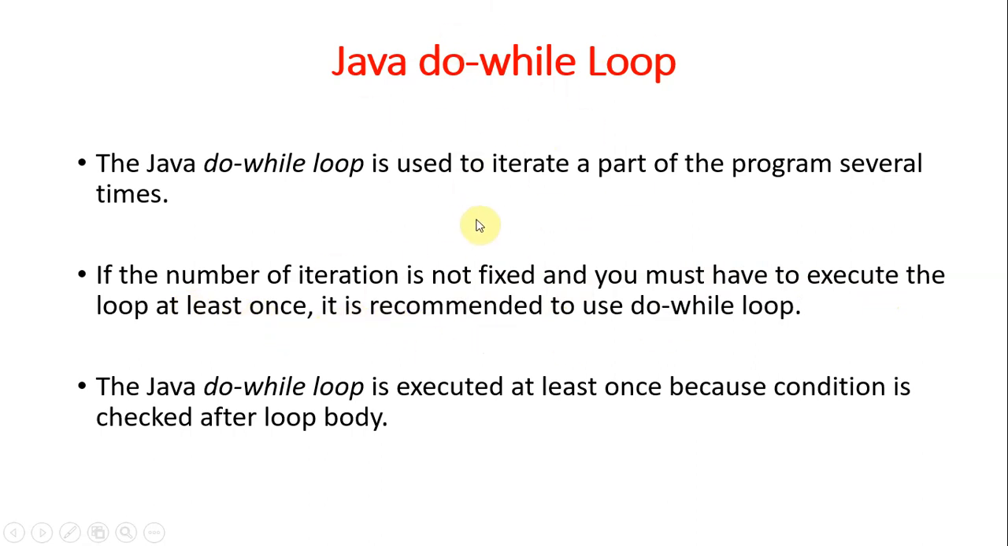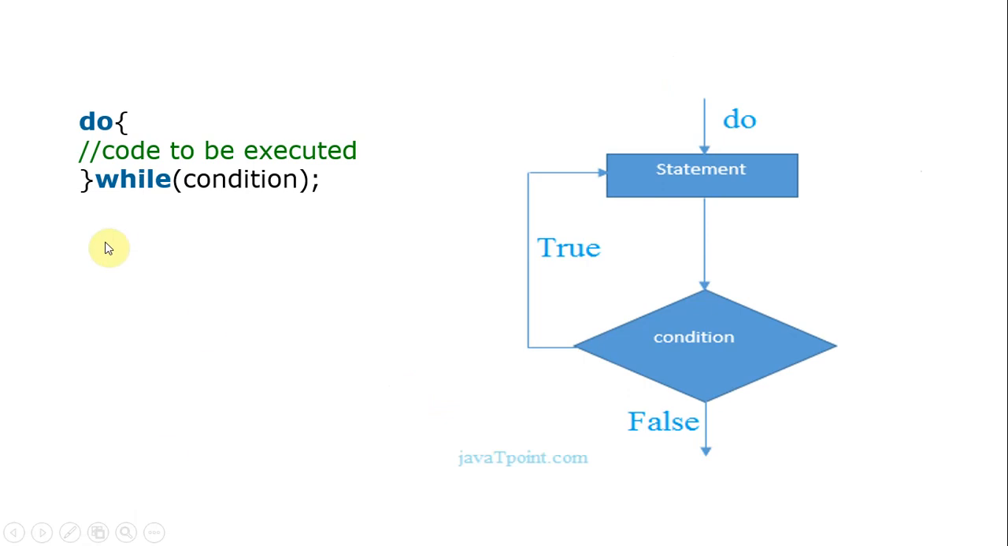In the do while, even though the condition is true or false, that is not considered here. At least one time the do while loop will execute the statements. Here this is the syntax: do, code to be executed, while condition. After the execution of the statements, we are checking the condition. That means the statements will execute at least once, then only we check the condition. If it is true, then we repeat the iteration. If it is false, we end the iteration. The semicolon is important. Many people miss the semicolon after the while condition. Okay, this is the flow chart.